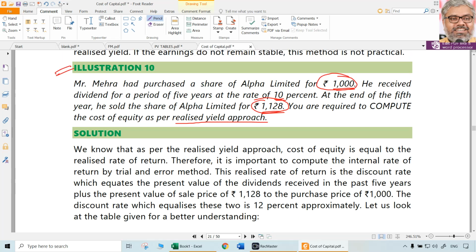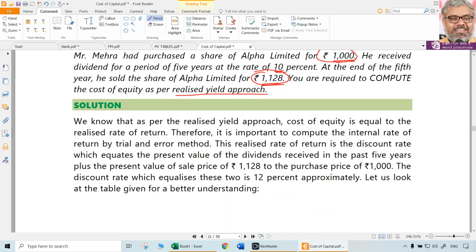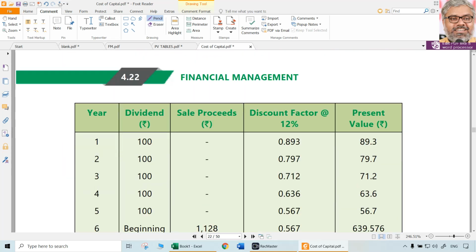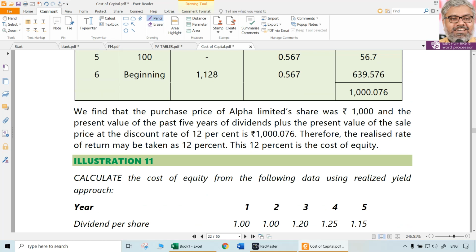This Mr. Mehra has held these shares for 5 years. So at the end of the 5th year, he sold it for 1128. What is the present value of that? Plus, what is the present value of all the amounts that he has received in the form of dividends? All of them should be equated to the original purchase price. So that will be the better way of doing the realized yield approach.